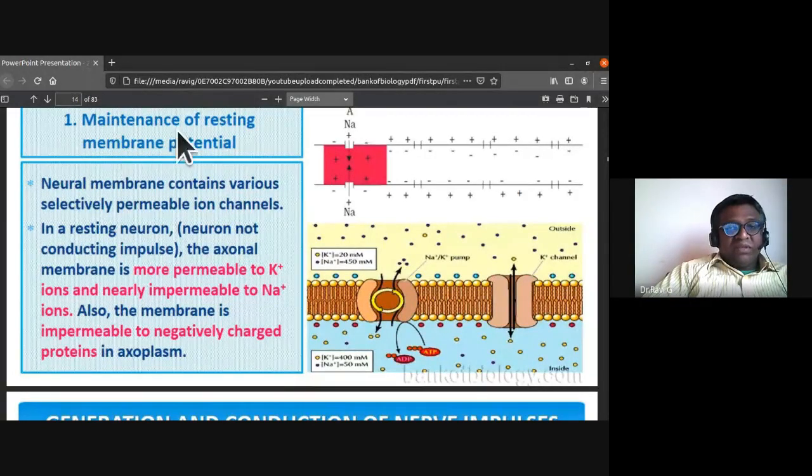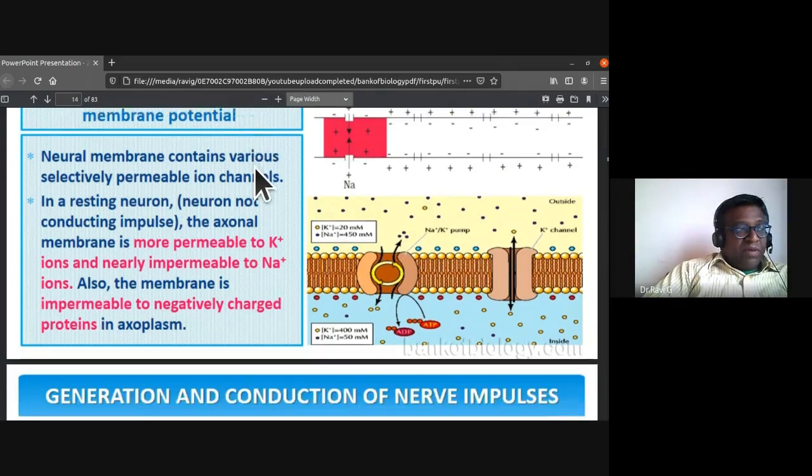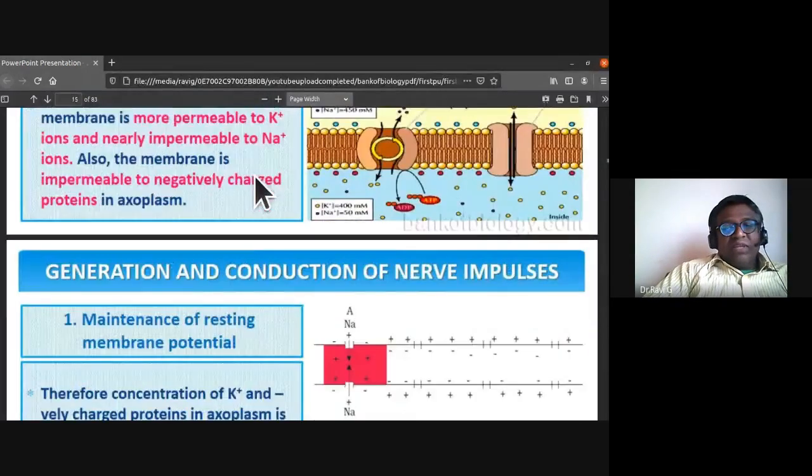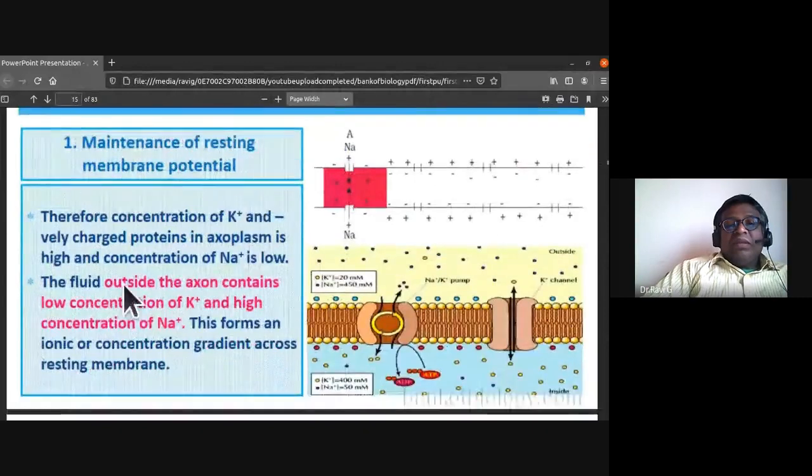This is what you have to remember regarding the maintenance of resting membrane potential, RMP. The concentration of potassium ions and negatively charged proteins in the axoplasm is high, and the concentration of sodium ions is low.